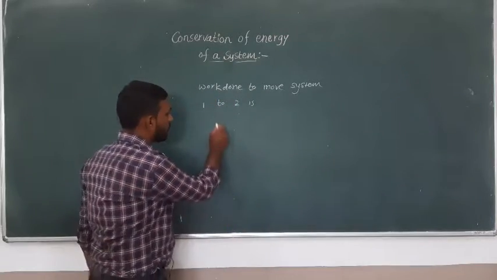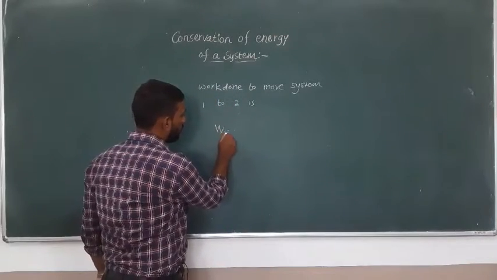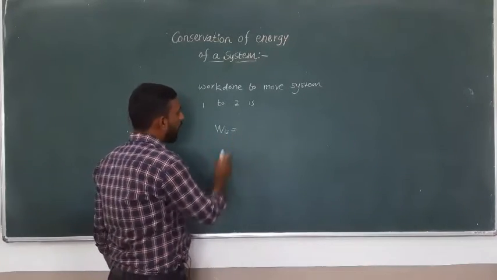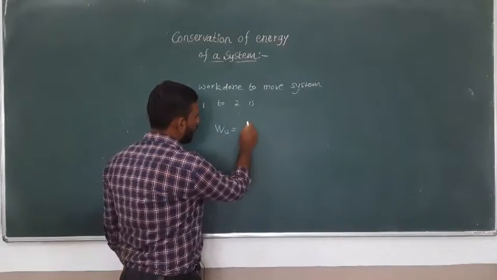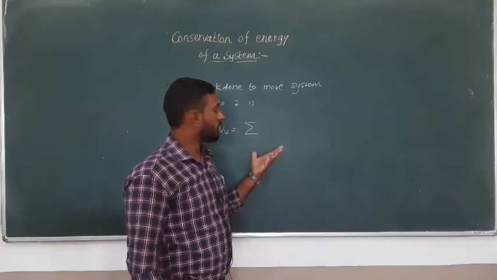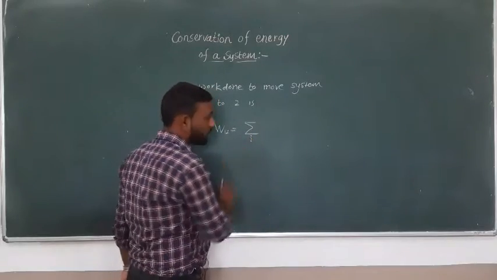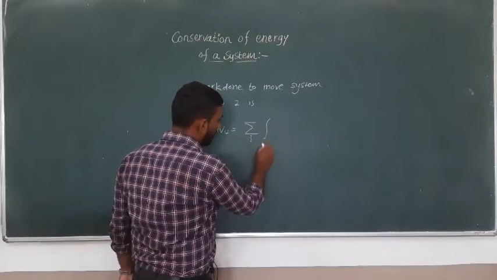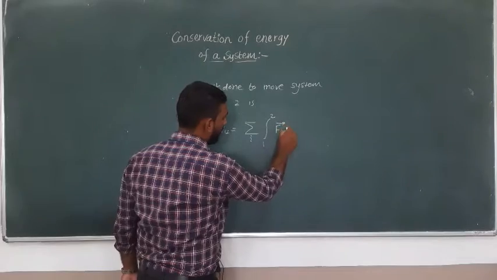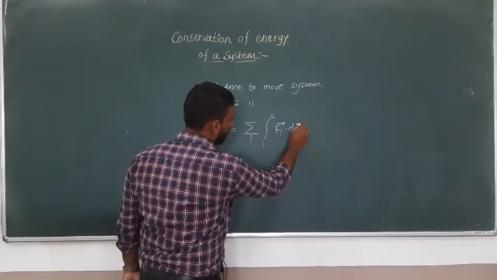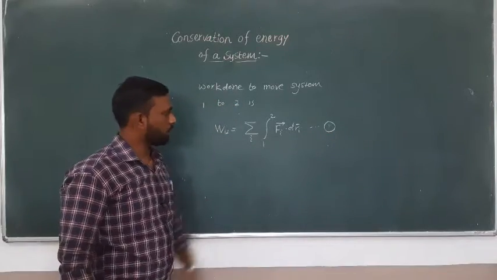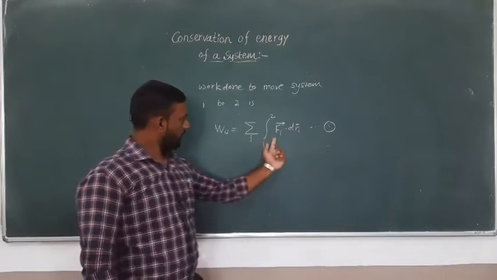So what is the work done? The work done from configuration 1 to 2 is, since work done is a scalar quantity, we do not denote it by a vector. Since we are looking at the ith particle and want the work done by the whole system, we take the summation sign and the integration from one configuration to the second, Fi bar into dr bar. This is from basic 11-12 standard physics. So what is Fi?